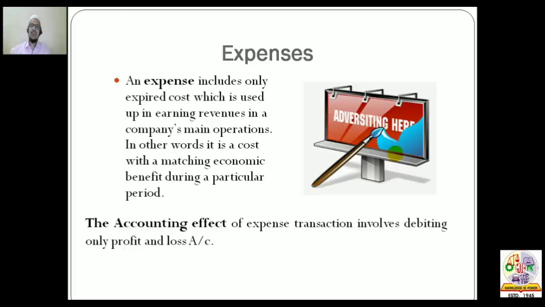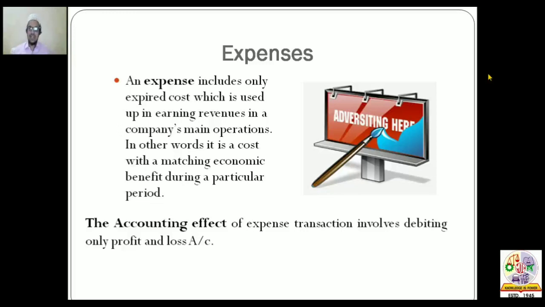I'll give you an example of an expense. See, advertisement is a type of expense. Suppose you wish to give an advertisement of your organization or your business in some newspaper. You will approach that newspaper, you will pay that paper some money and they will flash your advertisement. So you have paid money, you have incurred expenses and you have got benefit. Your ad has been displayed in the paper. So these types of costs are called expenses.